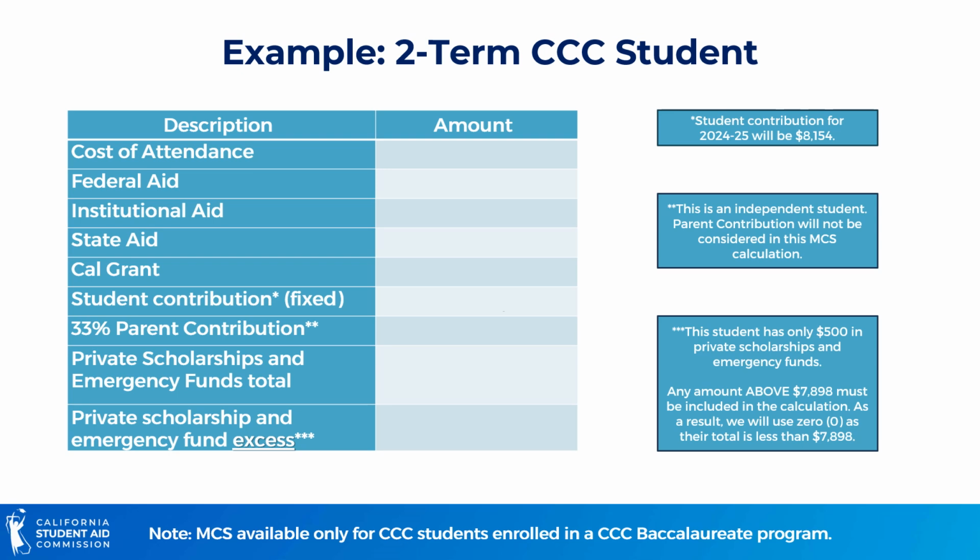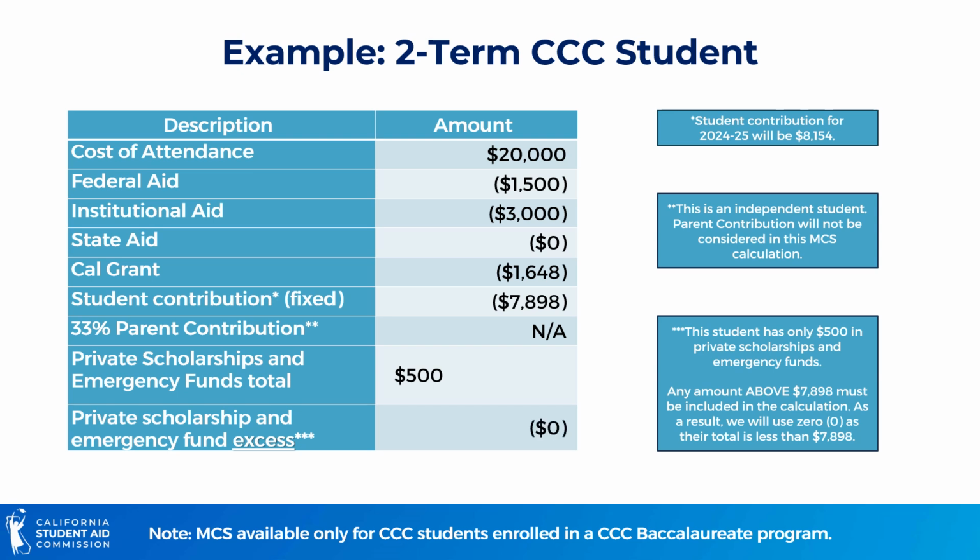Our last example is a 2-term community college student. Please note that the MCS is only available for community college students enrolled in a bachelor's program. This community college reported the student's cost of attendance as $20,000. We then deduct their federal aid, institutional aid, state aid, and Cal Grant, as well as the student contribution. In this example, there is no parent contribution as the student is independent. The school reported that the student received $500 for private scholarships and emergency funds, and CSAC determined that there was a $0 excess.